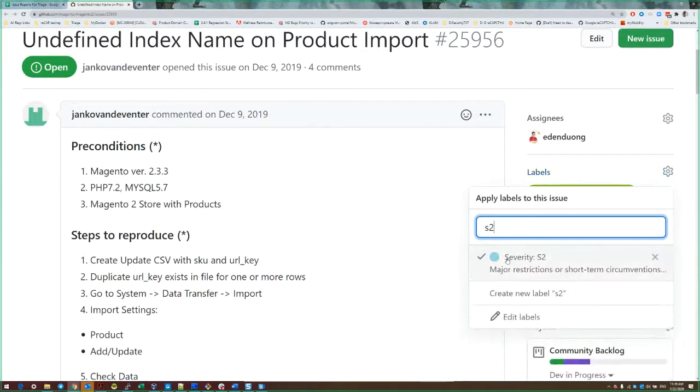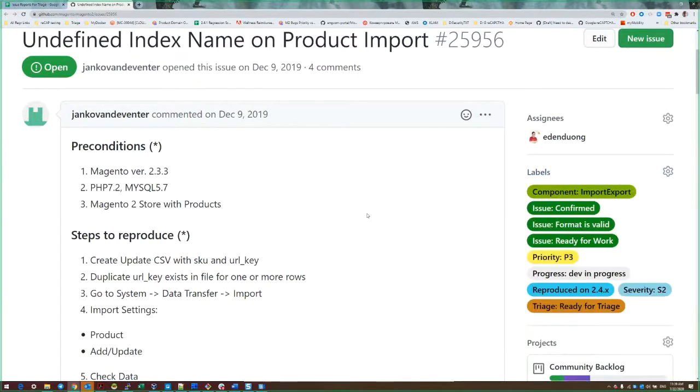Yeah, I agree, and it probably is the main flaw when adding a huge amount of products that could be prepared by a third-party system. And yeah, okay.